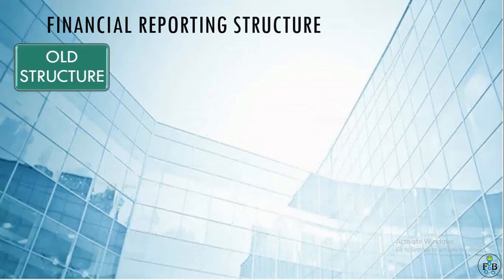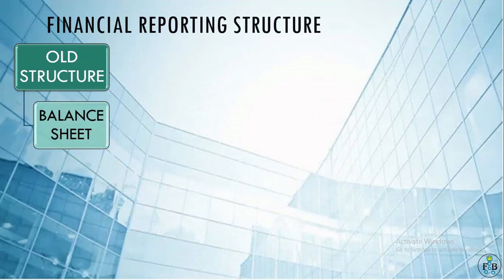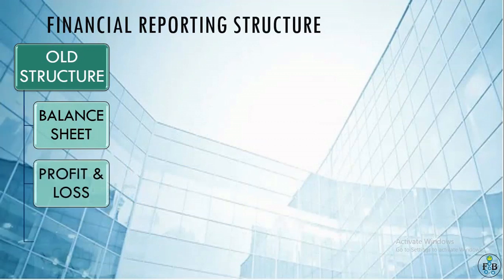So, let's understand what the old structure of the financial statements is. We know that a company publishes its financial statements, and in them there is a balance sheet, a profit and loss account, a cash flow statement, and notes. Balance sheets are the statements in which details of all the assets and liabilities of the company are presented.